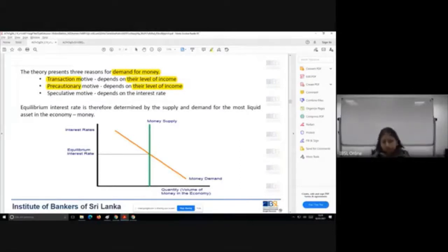For you to hold that 20,000 in the form of money balances is going to depend on your interest rate. Why? Imagine that you have that 20,000, it's your saving, and the market interest rate is 4% or 3%.